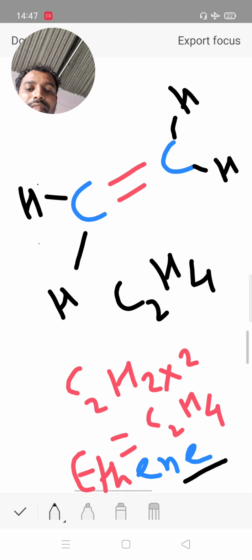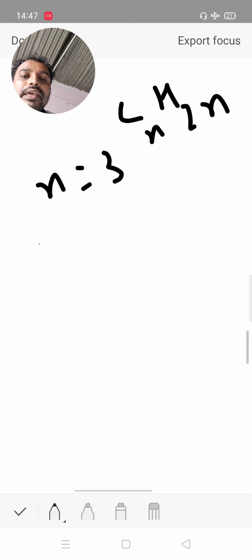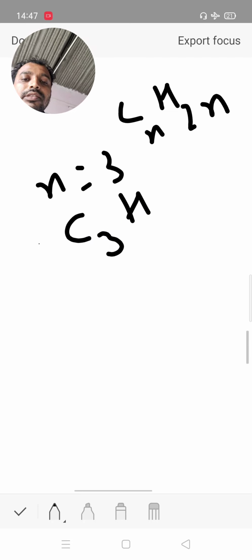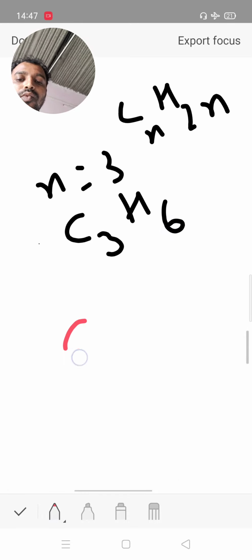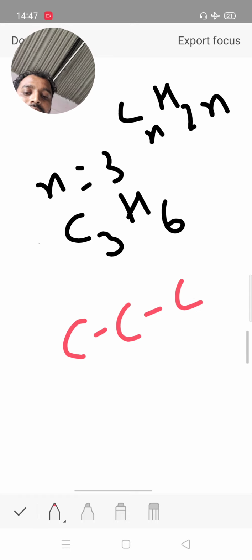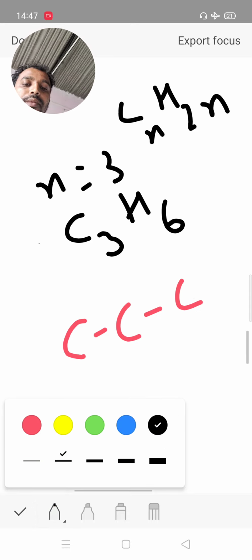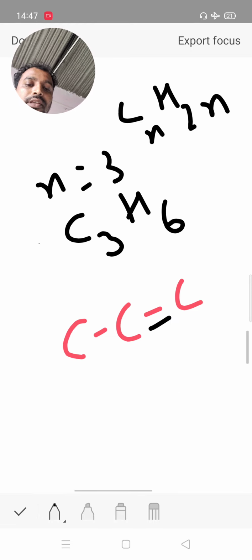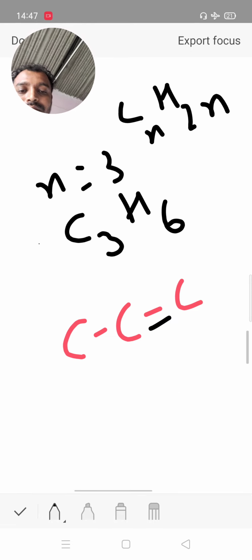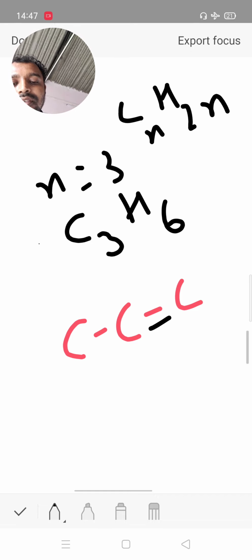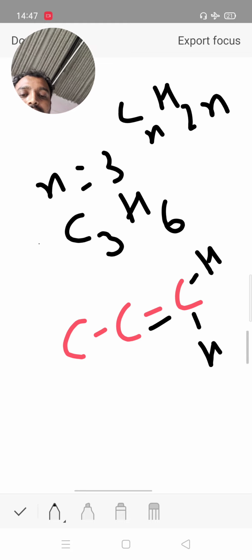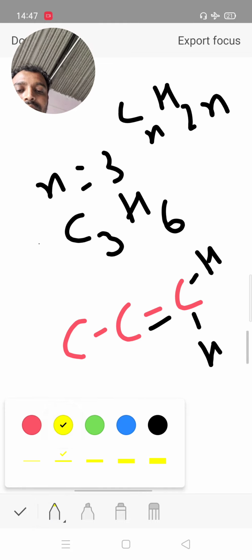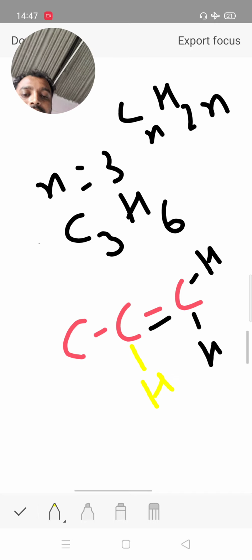Then 3 carbon, so n is equal to 3. Then 3 twos are 6. There are a total of 3 carbon. Draw 3 carbon: 1, 2 and 3. There is at least one double bond present, at a terminal carbon. Carbon valency is 4, so 1, 2, 3, 4 completed. At the middle carbon, 1, 2, 3 completed and 4.